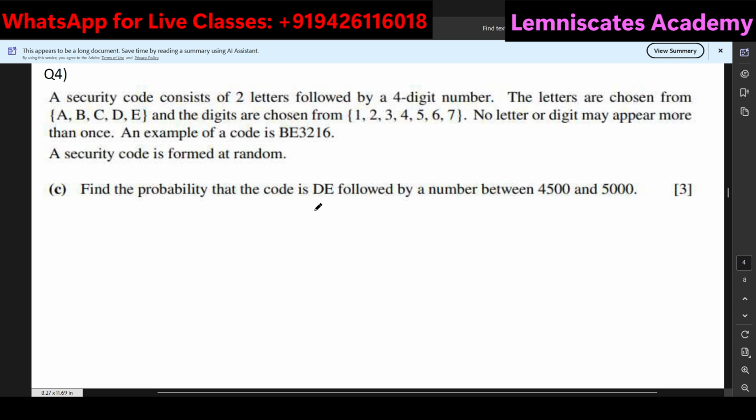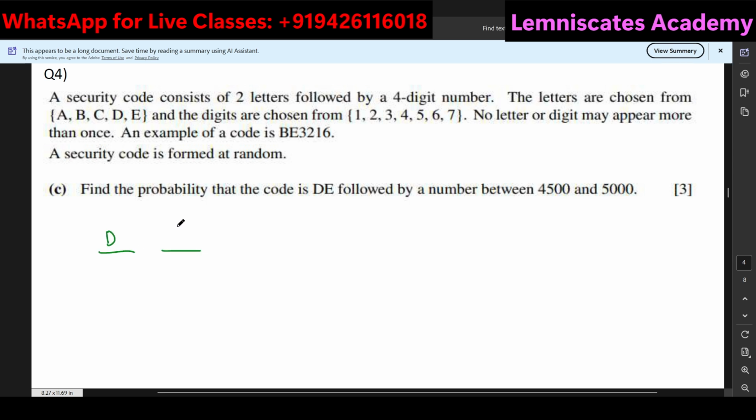So, a quick summary: we have to choose 2 letters out of these 5, and we are supposed to choose 4 digits out of the 7, and a code is formed such that DE is fixed. DE is fixed, and after that we have to choose a number that is in between 4500 and 5000. So how are we supposed to do this? Let's go ahead and give you an idea.